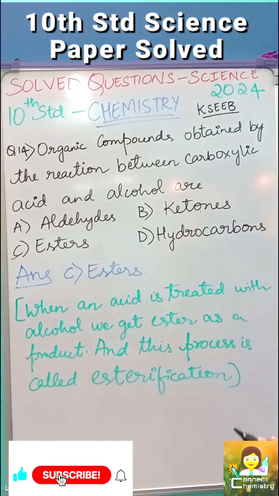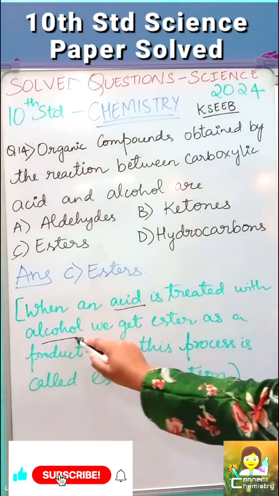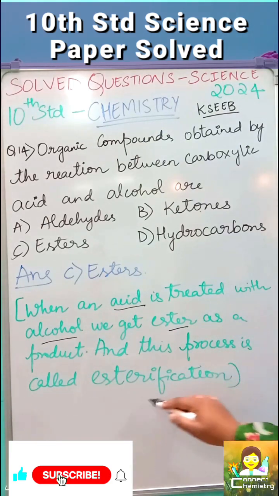The reason behind the answer is when an acid is treated with alcohol, we get ester as a product. So this whole process is known as esterification.